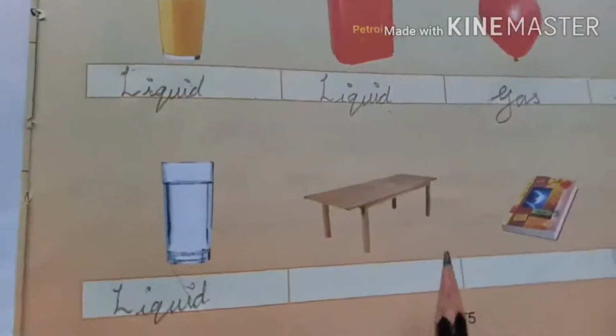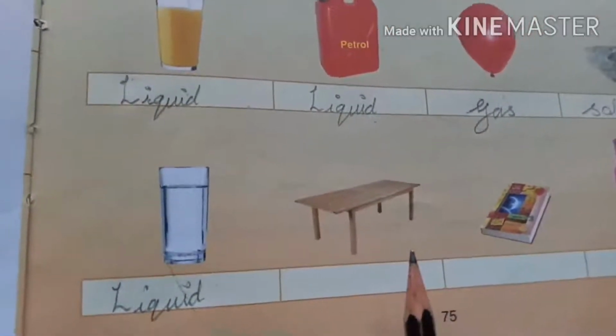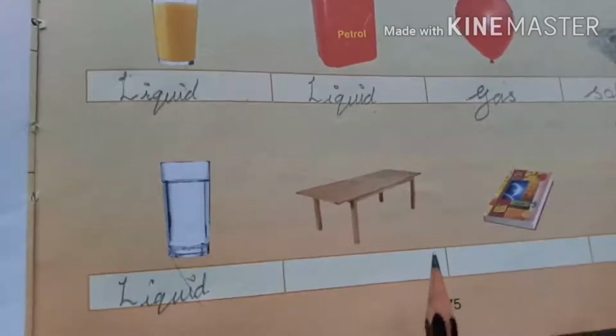Right, children? And the sixth picture, what is that? Table. Can we change the shape of the table? No. Wherever you place the table, it will never change its shape to the place and container.